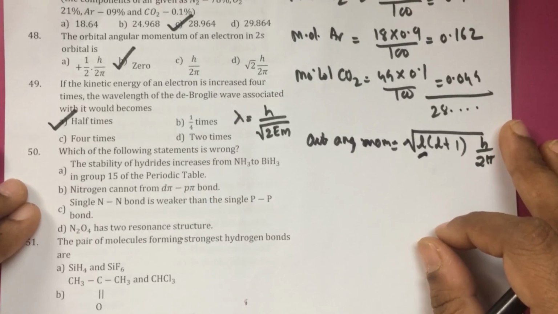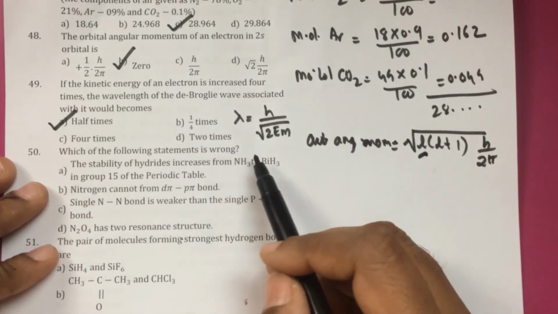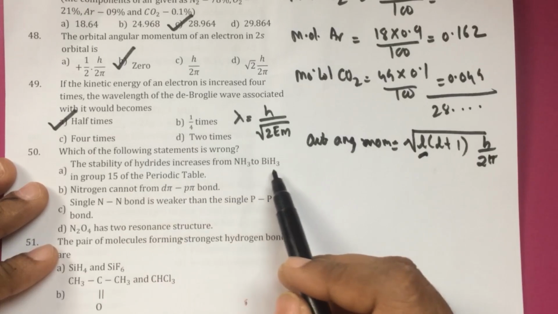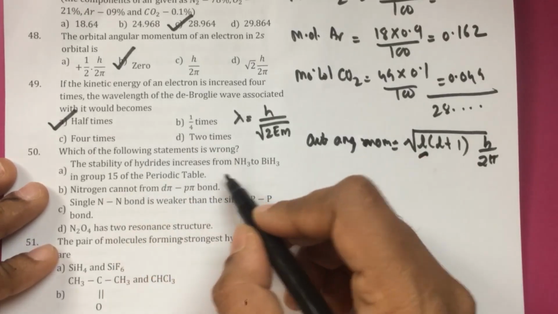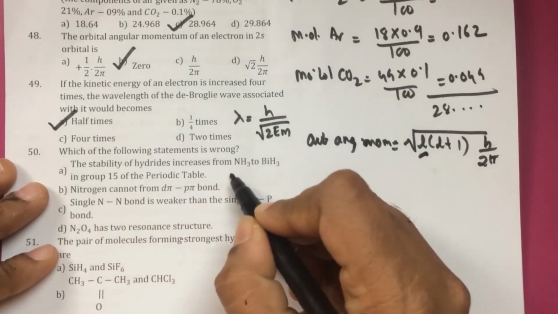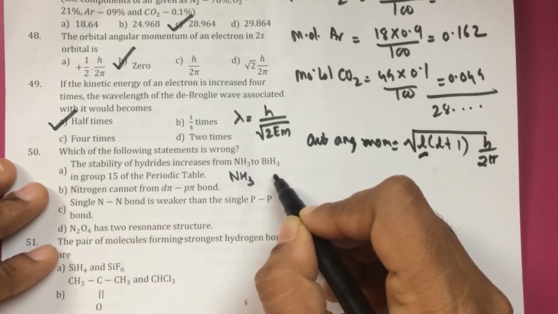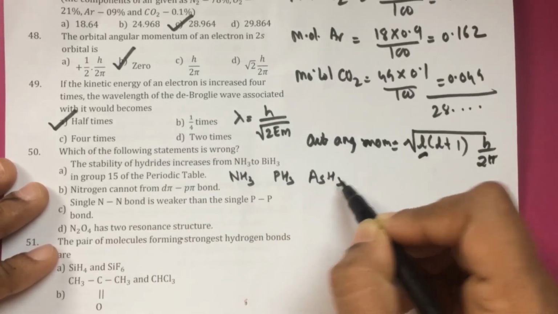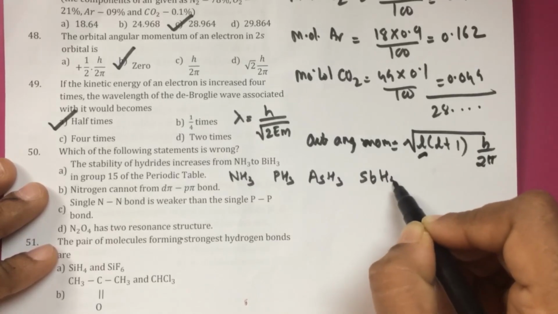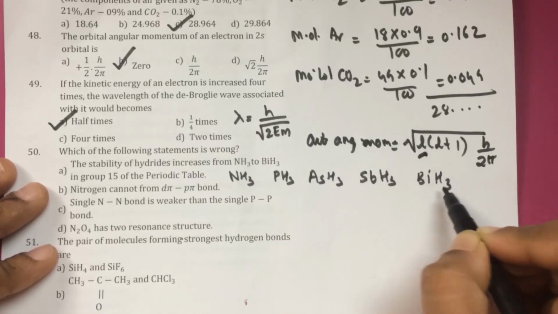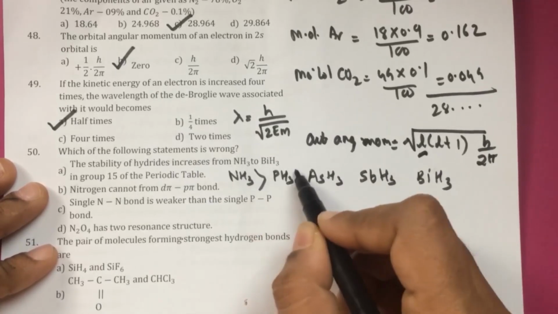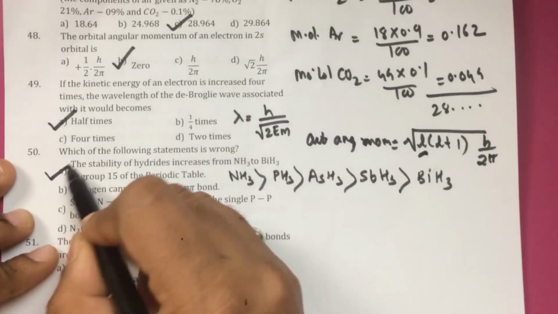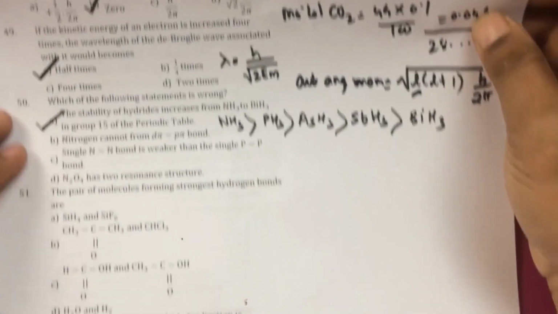Question number 50. Which of the following statements is true? Stability of hydrides increases from NH3 to BiH3. When I'm talking about group 15, we have the first hydride, NH3, then PH3, then arsenic, then antimony, and then bismuth. As we go down the group, the stability goes on decreasing, not increasing. Therefore, option A is the wrong statement.